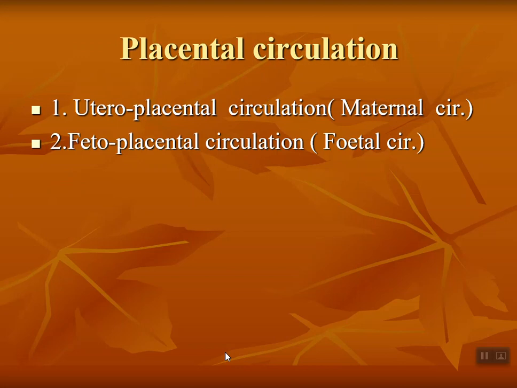Next is circulation through the placenta. There are two placental circulations: the utero-placental circulation and the feto-placental circulation. Utero-placental circulation, that is, uterus with the placenta, is the maternal circulation. Feto-placental, fetus with the placenta, is the fetal circulation.